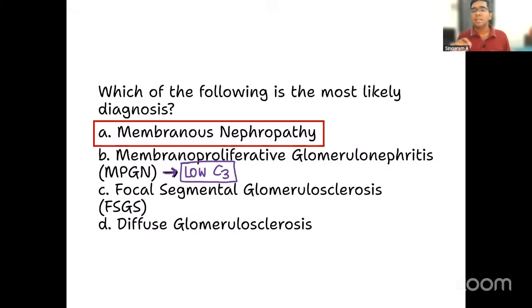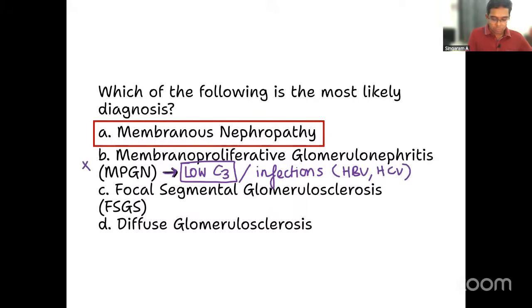Was it given like that in the question? Low C3, is it given in the question? Not at all. So that's why I can rule it out. And also this is associated with infections. It is not associated with malignancy. It is associated with infections like hepatitis B virus and hepatitis C virus. Was it given in the question? No. So that is why this option was ruled out.